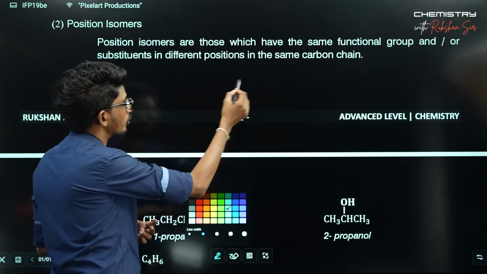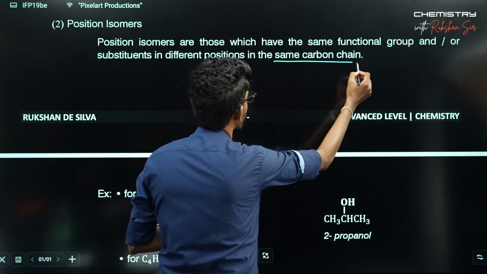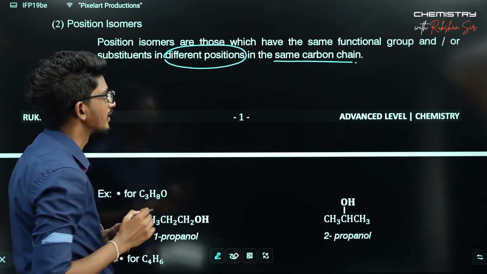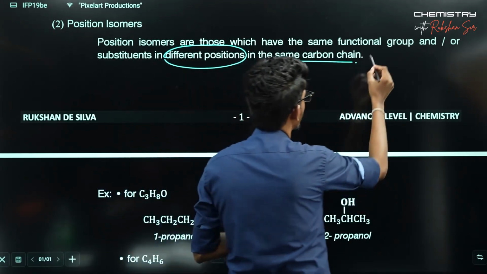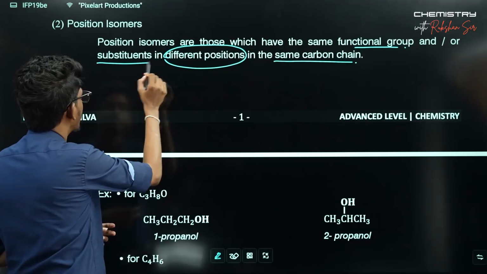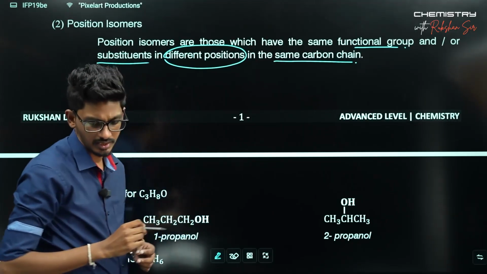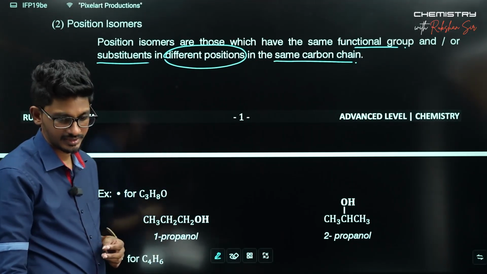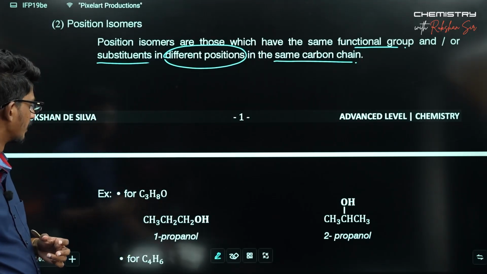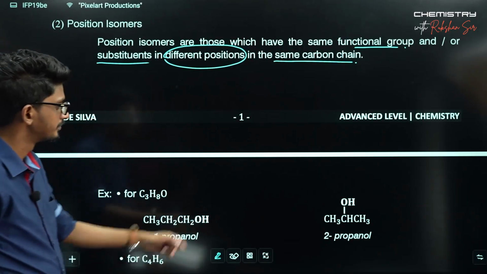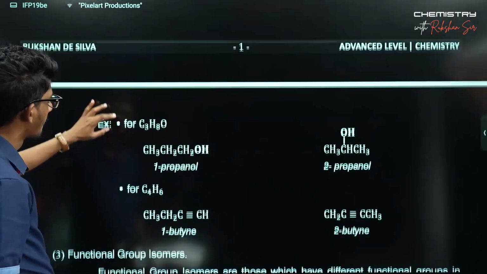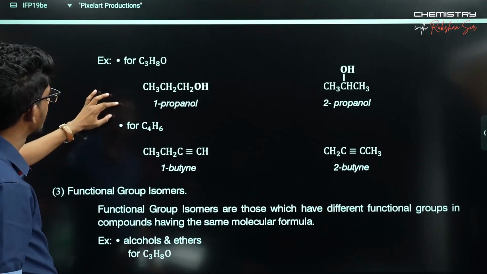So the carbon chain won't change, but the position will change, of the functional group or of the substituents. See some examples. Some examples appear at the bottom. See those?